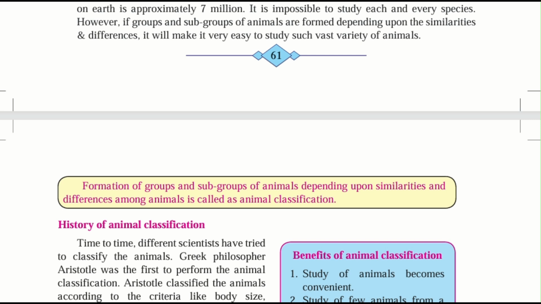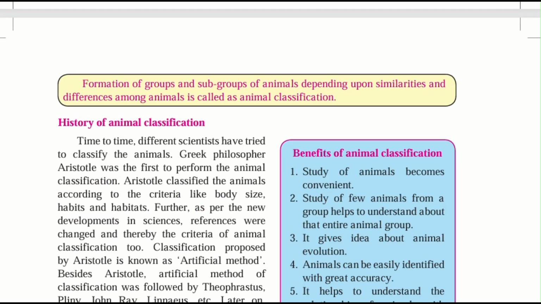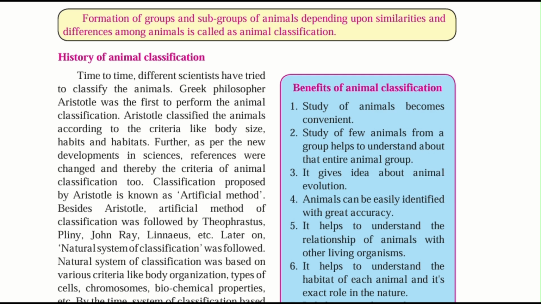It is a very basic statement for us to understand. See, our capacity to study or learn various things is very limited. So to study everything, we have classified all living organisms into several groups and subgroups, depending upon their similarities and differences, to make it easy to study and learn the vast variety of living organisms. Classification is nothing but the division of living organisms or species depending upon their similarities and differences.